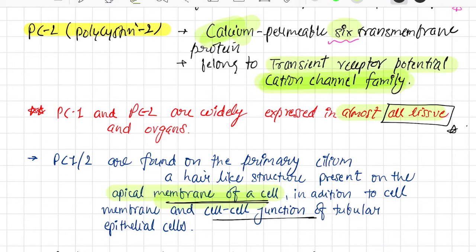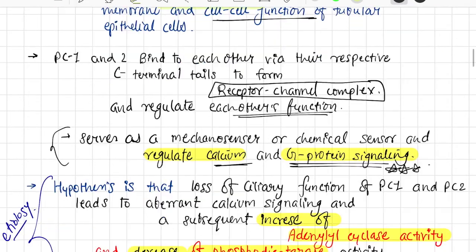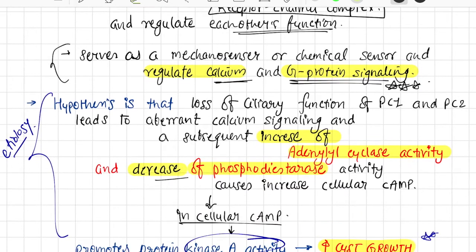PC1 and PC2 are widely expressed in almost all tissues and organs. Very important question, all tissues and organs can express PC1 and PC2. They are primarily found in the cilium and cell to cell junction. PC1 and PC2 bind to each other via C-terminal tails to form a receptor channel complex, and they serve as a mechanosensor or chemical sensor to regulate calcium and G protein signaling.